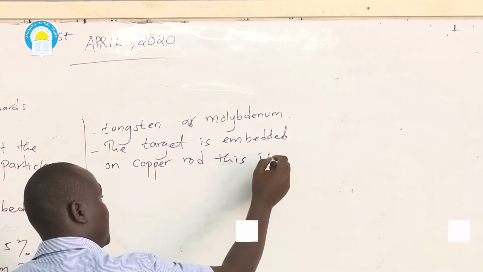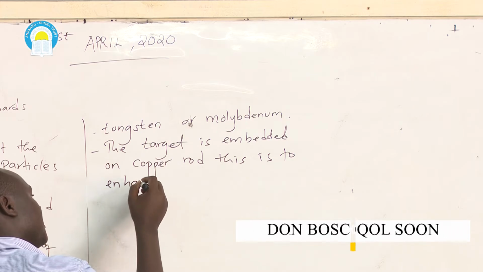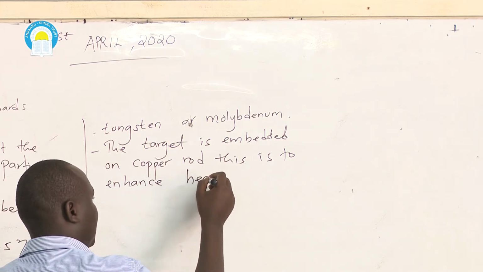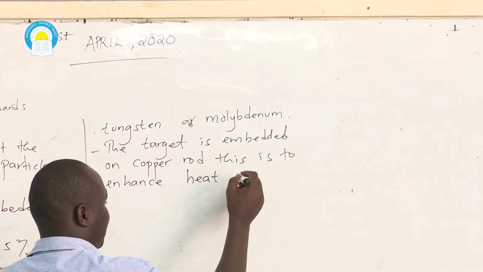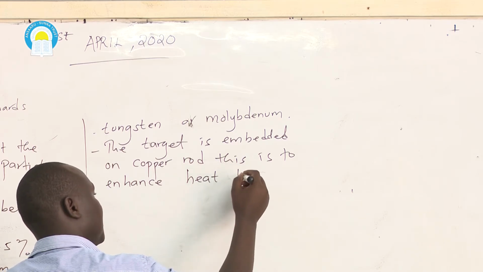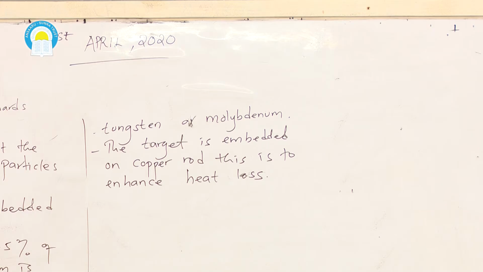This is to enhance heat dissipation, or heat loss.